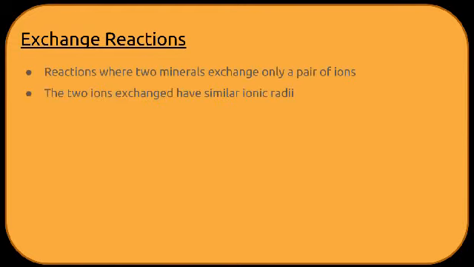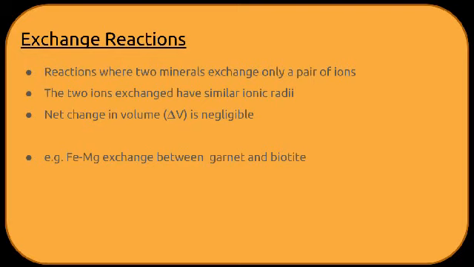Exchange reactions are reactions where two minerals exchange only a pair of ions between themselves. The two ions exchanged have very similar ionic radii, hence the change in the volume is very negligible, and this makes such reactions good thermometers. Let's look more closely at the exchange of iron and magnesium between garnet and biotite.